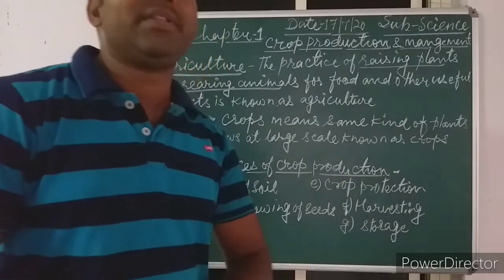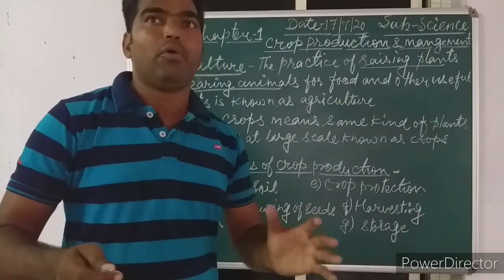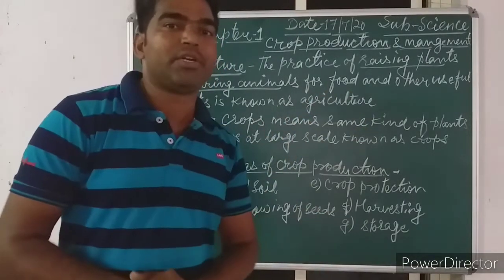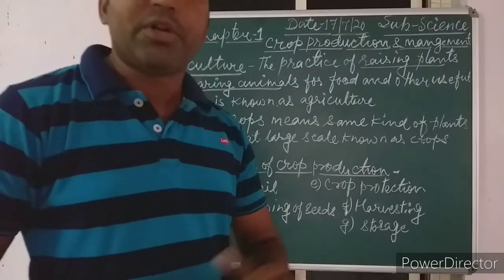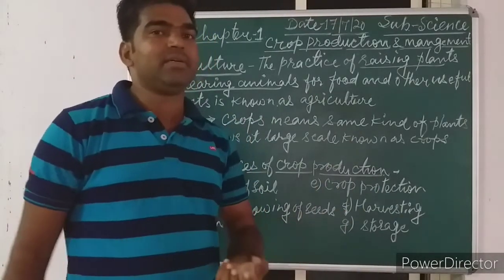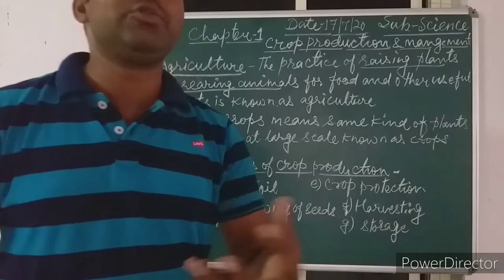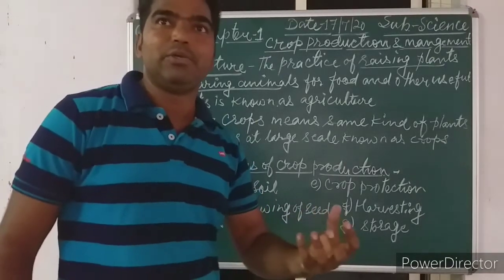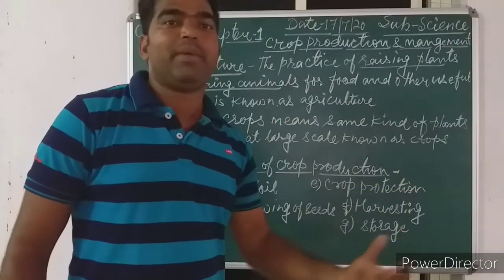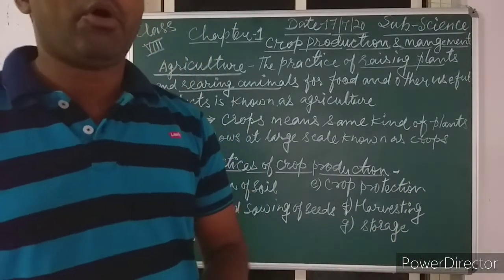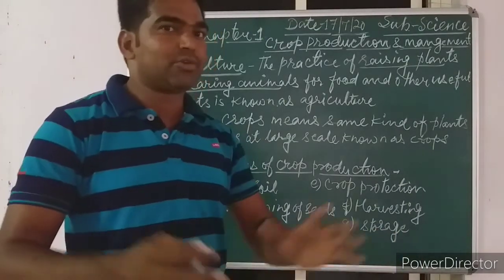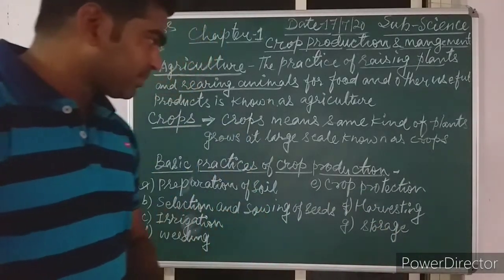The preparation of soil can be done with the help of a plow. So that process is called what? Plowing. So you can define plowing as the loosening and turning of soil by using instruments like a plow, hoe or a cultivator. So that is called plowing.